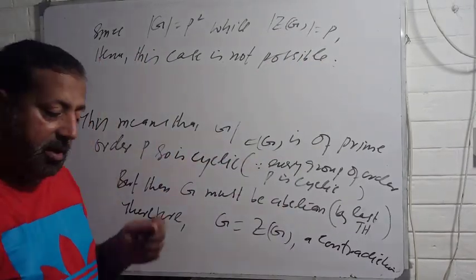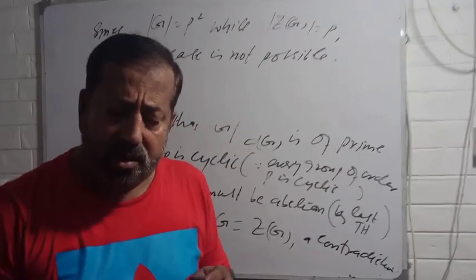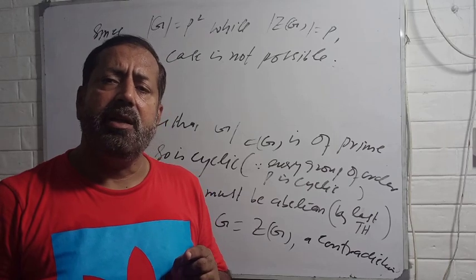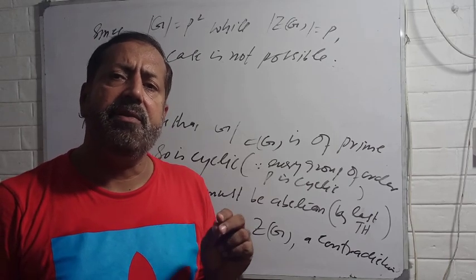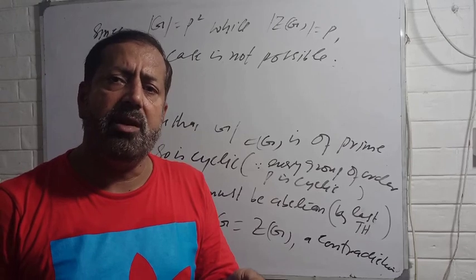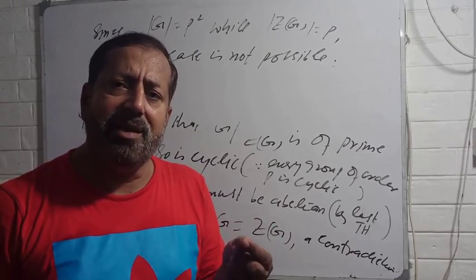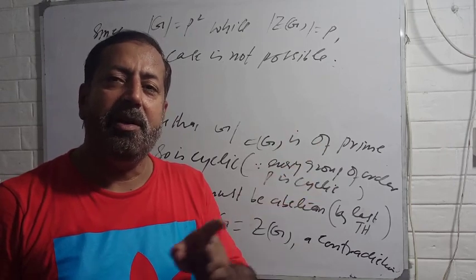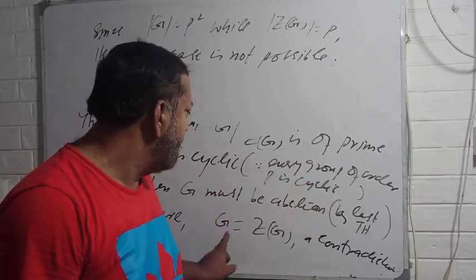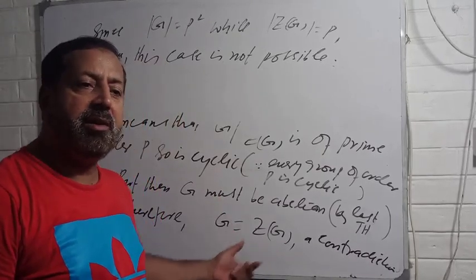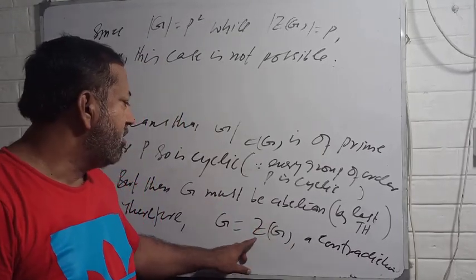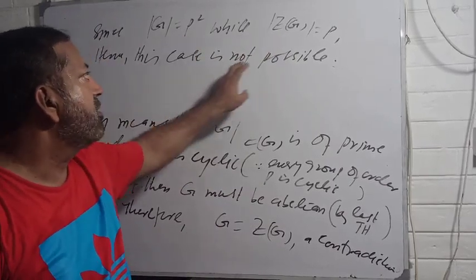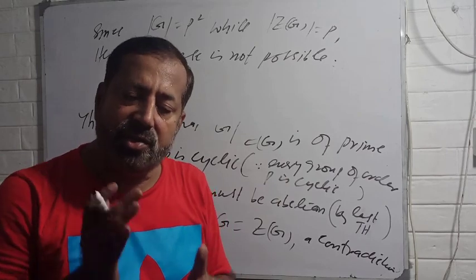Okay, if you take the order of center of G as P, then we have seen that G by center of G is of prime order, and every group of prime order is cyclic, and if G by center of G is cyclic, then by the last theorem G must be abelian, and if it is abelian, then G is equal to center of G. If both are equal, then of course their orders are same, but the order of center of G you have supposed as P, and the order of G is P square, so you are getting a contradiction, hence this case is not possible.